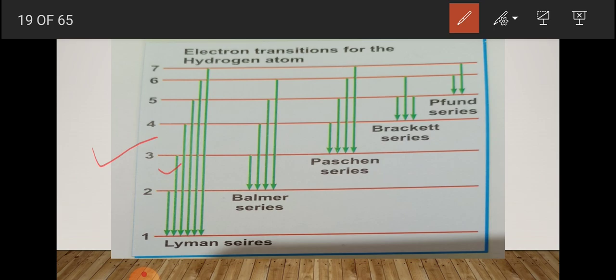From N3 to N2, and then from N2 to N1. Since a large number of such transitions take place simultaneously in the sample of hydrogen atoms, a large number of spectral lines are observed in the emission spectra.